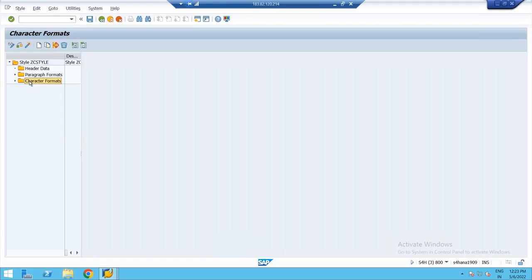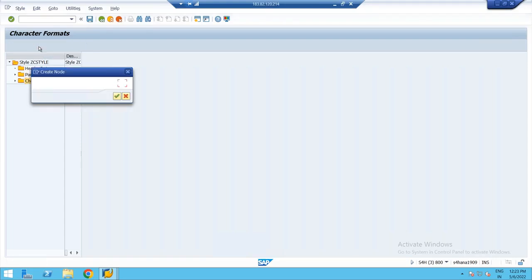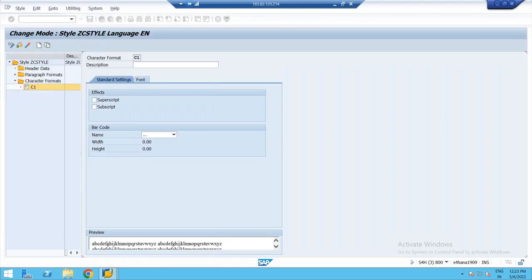Otherwise, choose the character format and click on create node. Anything is fine. Okay, so I'll create the node here. Character format, I'll give it as something, C1. You can give any name. I'll go for C1. Done.